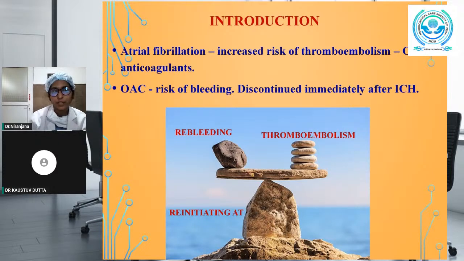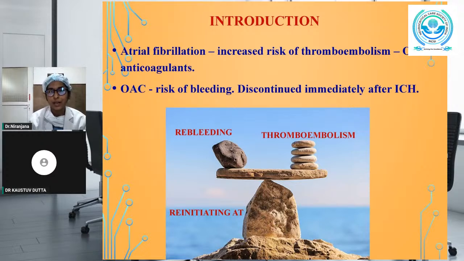Patients with atrial fibrillation have an increased risk of thromboembolism, particularly those with the CHA2DS2-VASc score more than 2. So, what is this CHA2DS2-VASc score? It is a point based scoring system to stratify the risk of stroke in patients with atrial fibrillation.